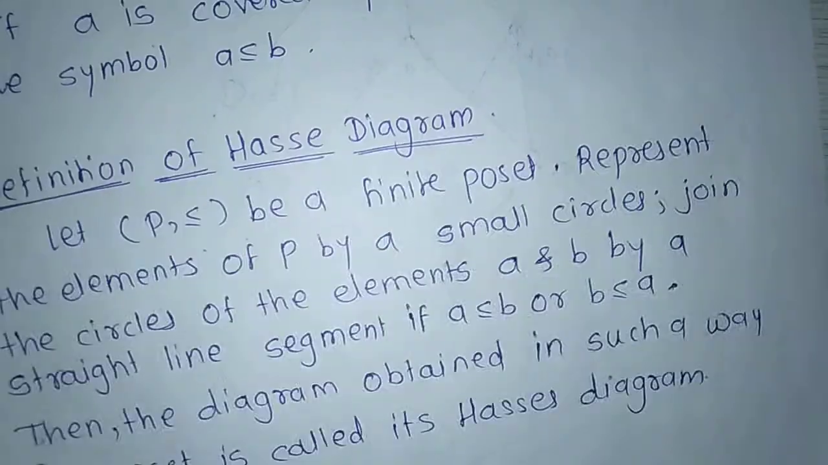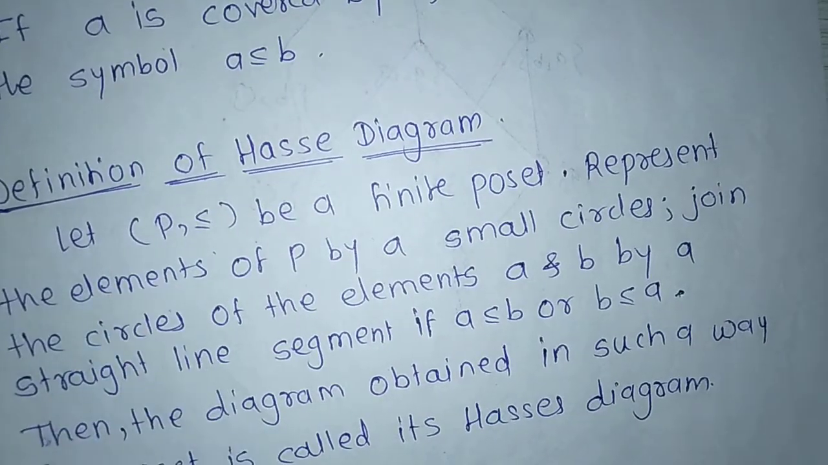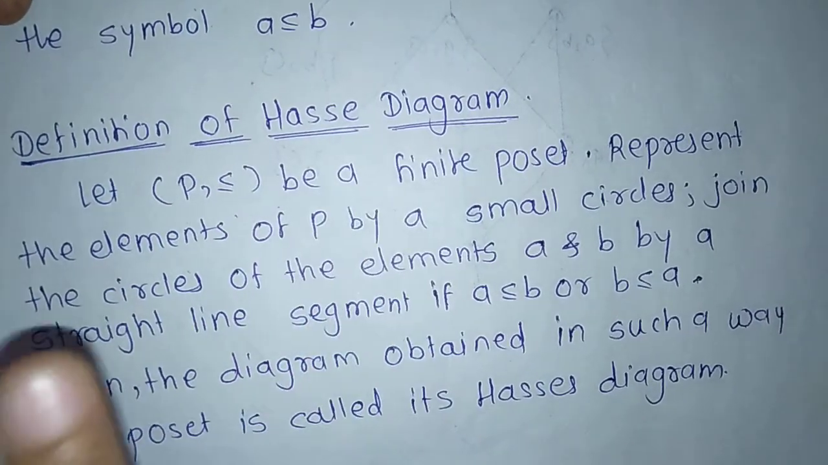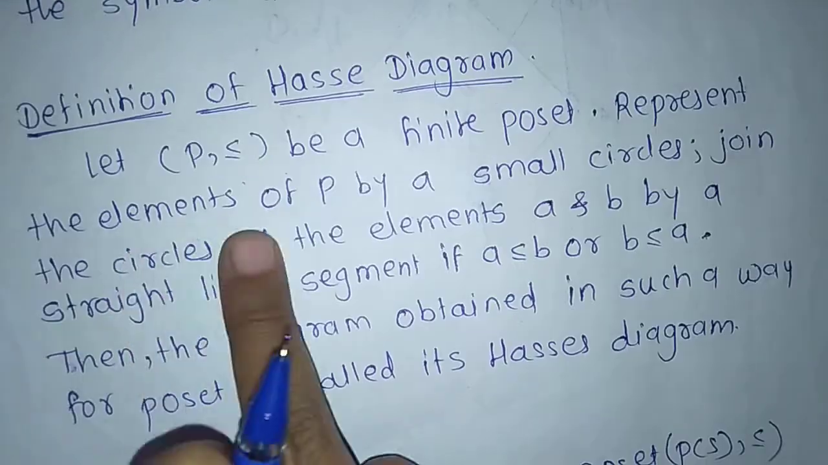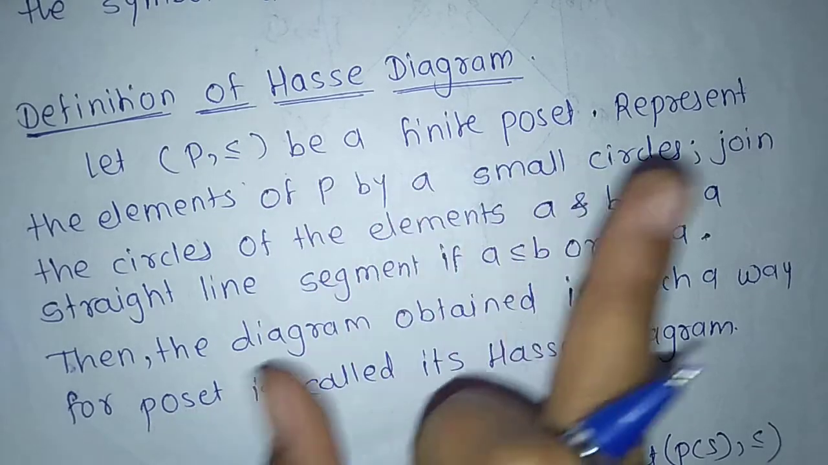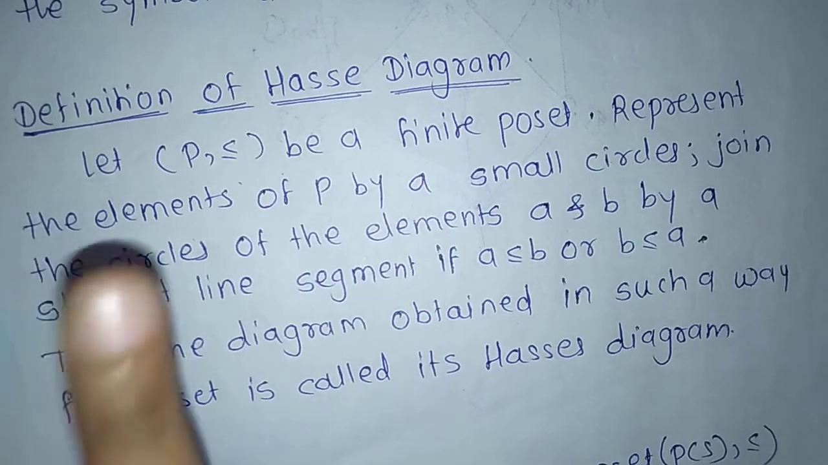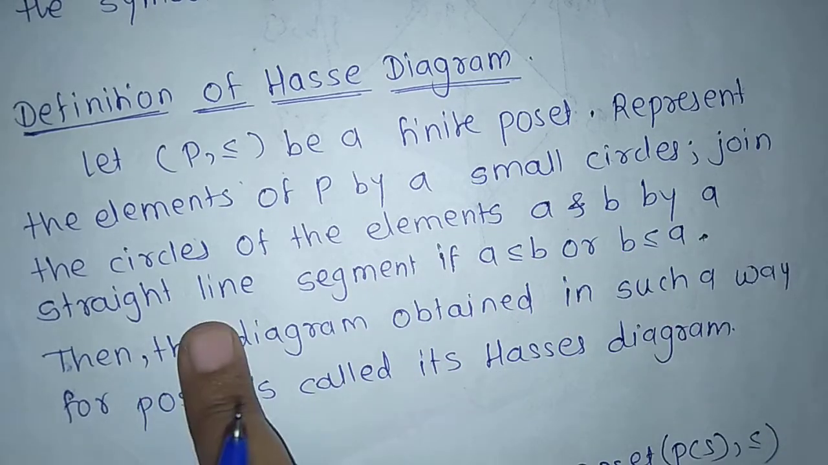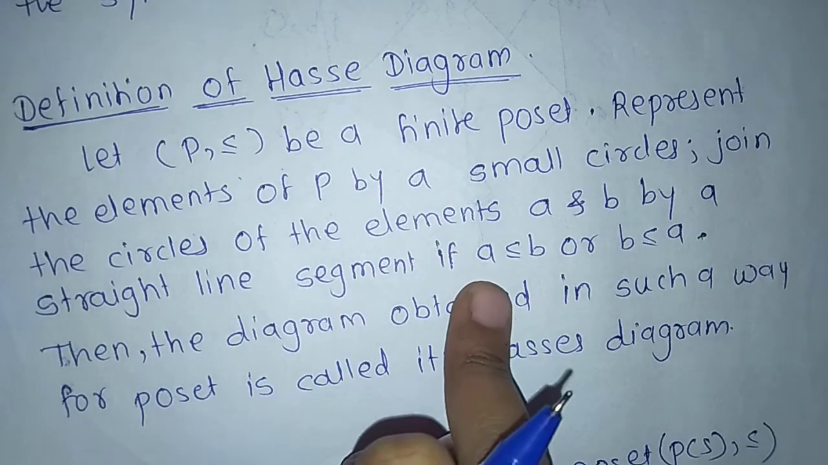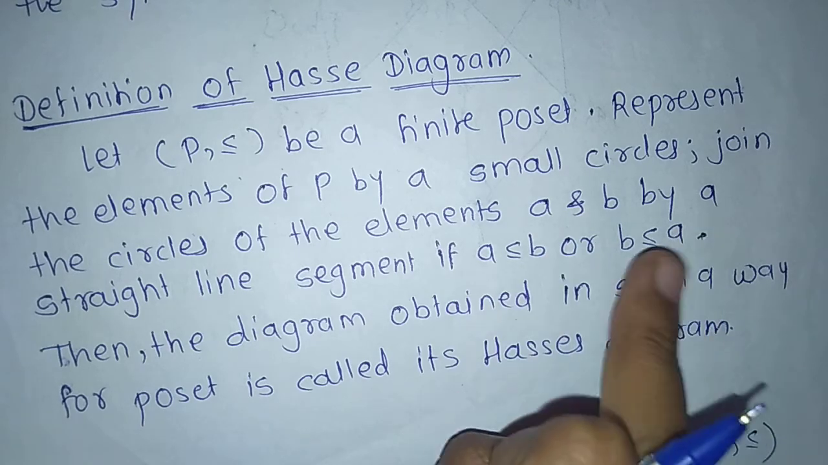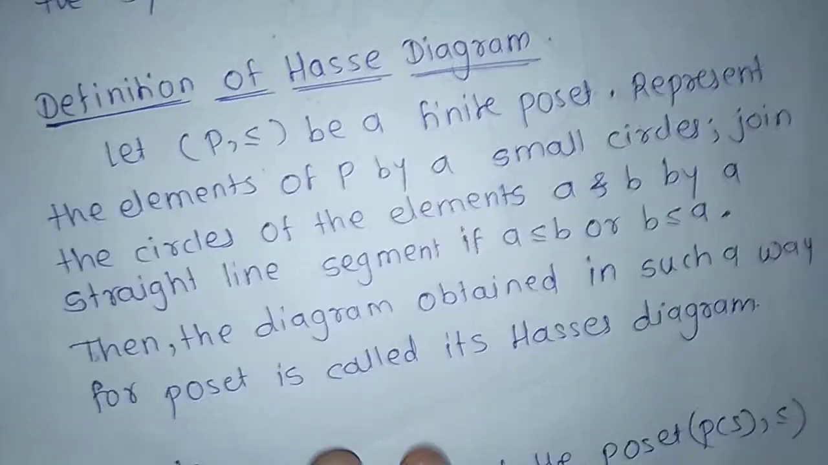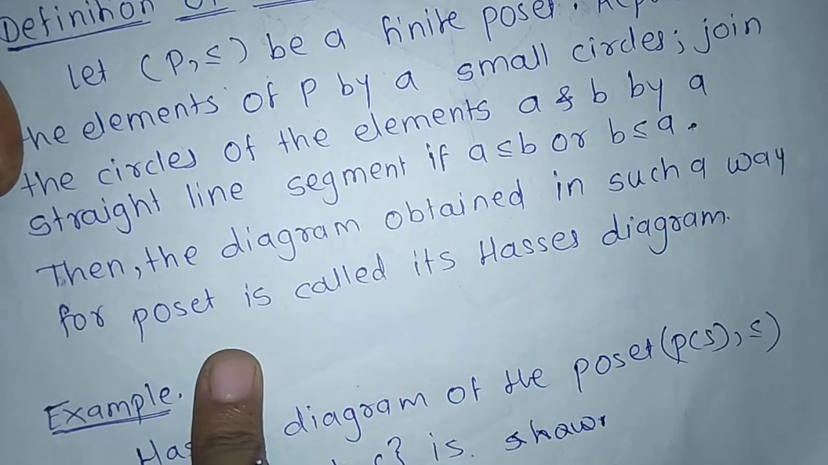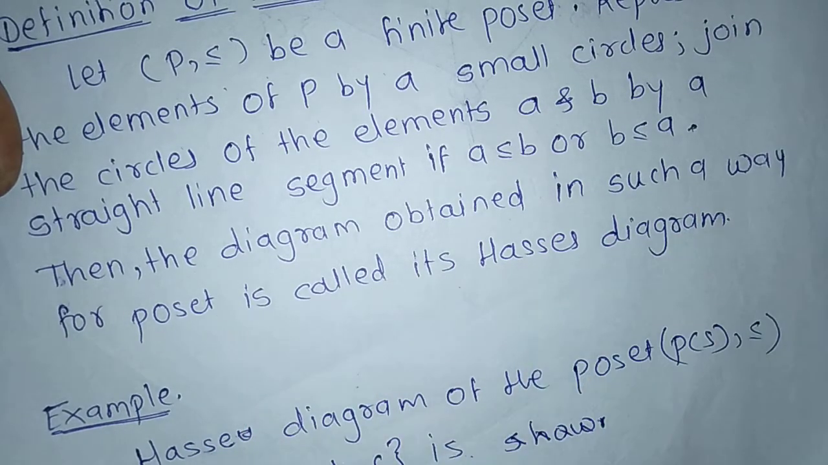Hasse diagram says that, or definition of Hasse diagram says that, let P less equal be a finite poset. Represent the elements of P by small circles. Join the circles of the elements A and B by a straight line segment if A less equal B or B less equal A. Then the diagram obtained in such a way for poset is called its Hasse diagram.